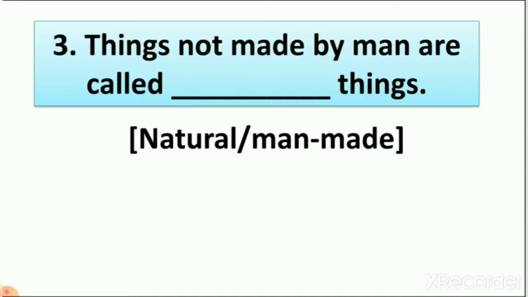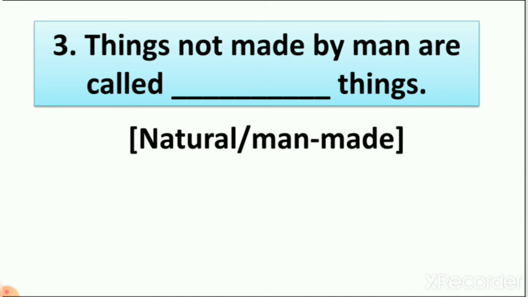Number 3. Things not made by man are called dash things. So things which are not made by man are non-living. Things that are made by man, we call man-made things.